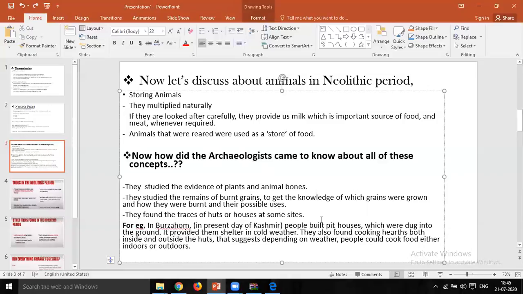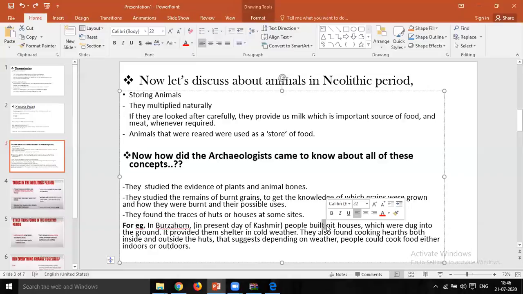That is, they built houses that were dug into the ground, and there were steps that led down to the house. Why did they build these pit houses under the ground? Because they provided shelter in cold weather.